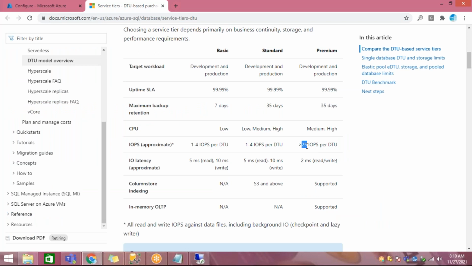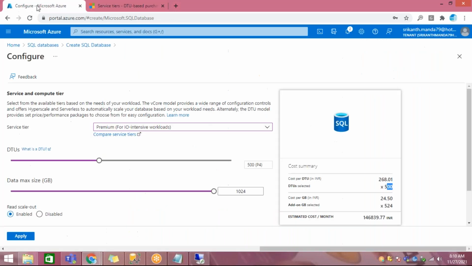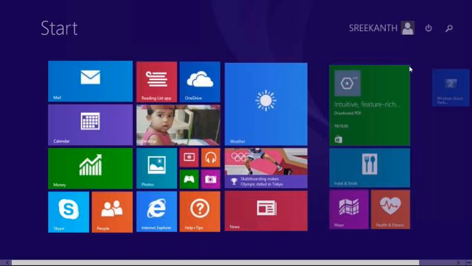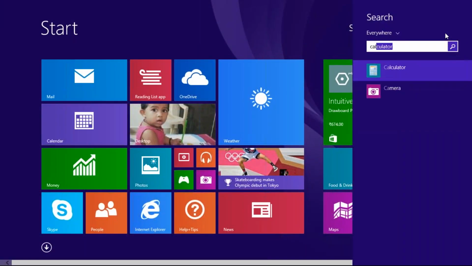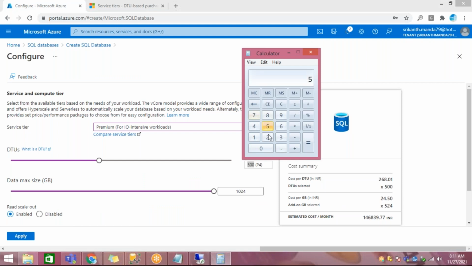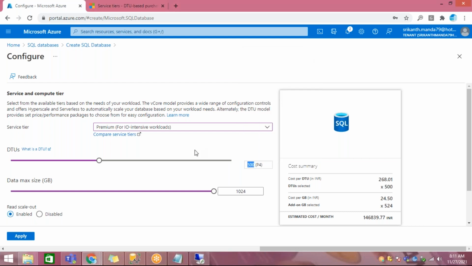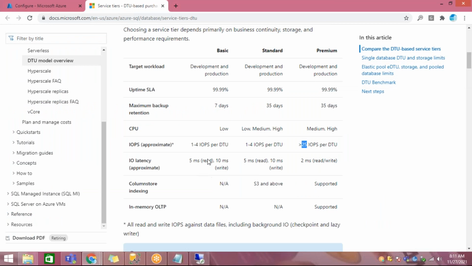So 500 into 25 is how much? 500 into 25 is 12,500 queries per second you can run based on this.